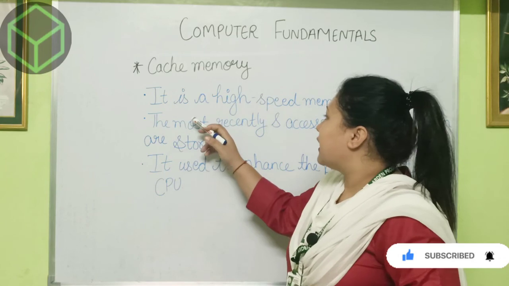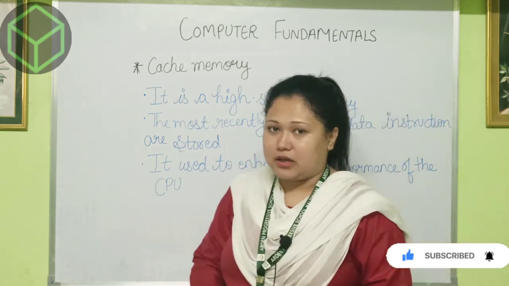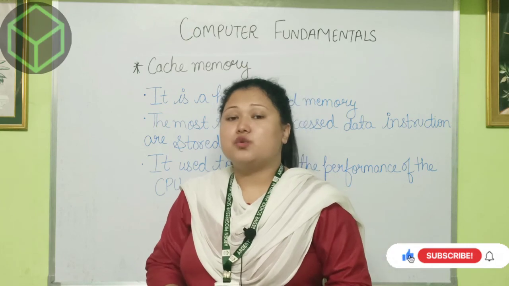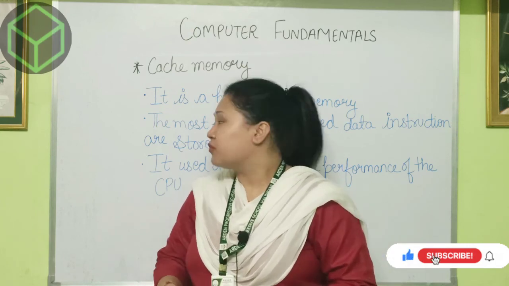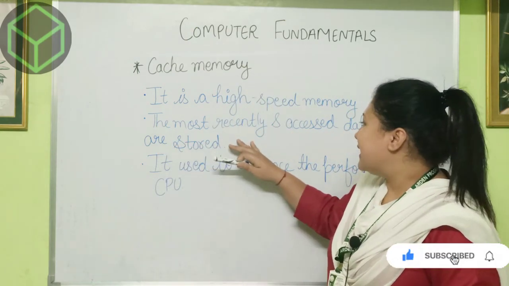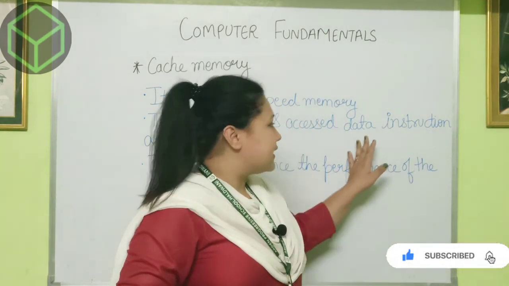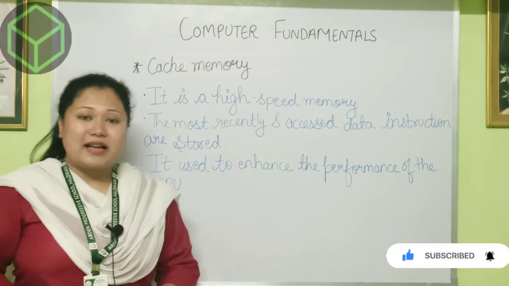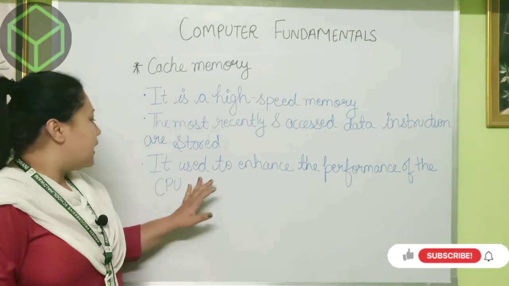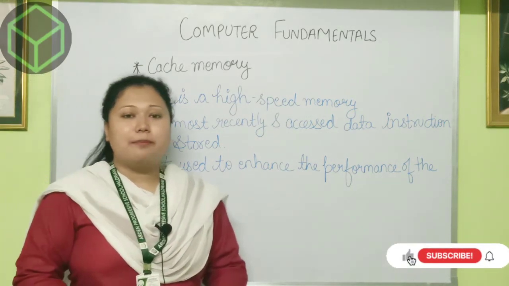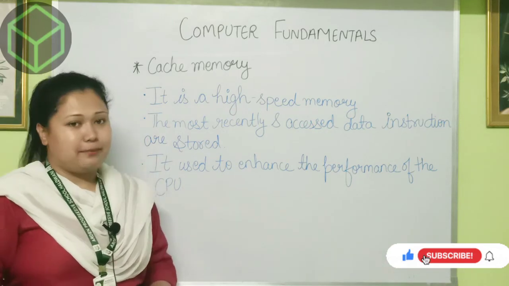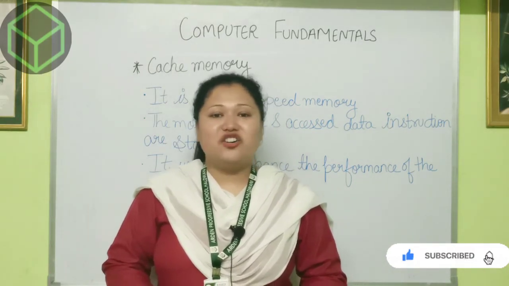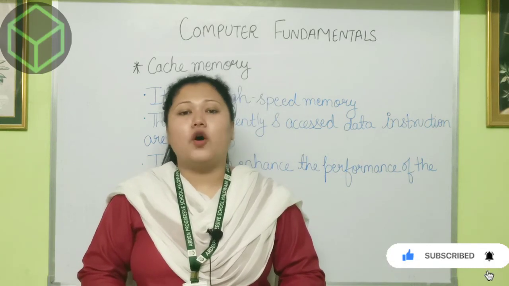Cache memory is high speed memory because it holds commands which we use regularly. The most recently accessed data and instructions are stored in cache memory. It is used to enhance the performance of the CPU. So, cache memory is also a kind of memory which is helpful for the CPU.